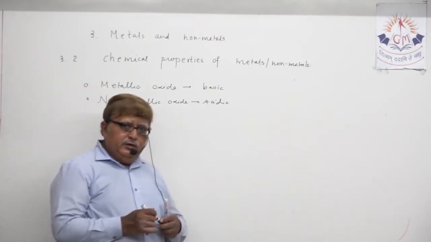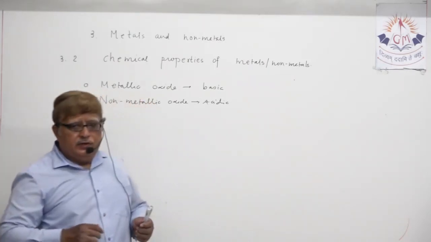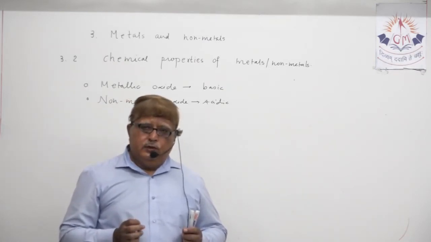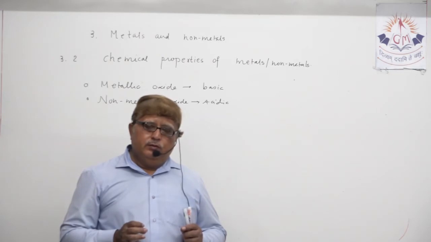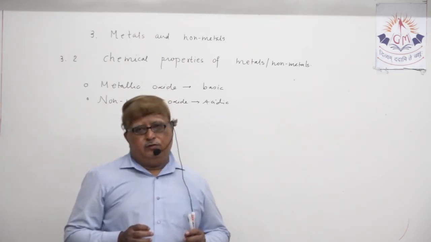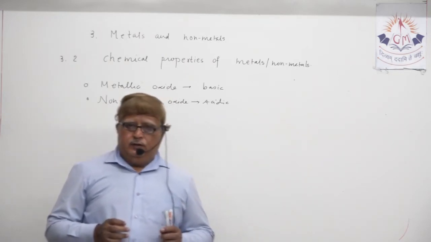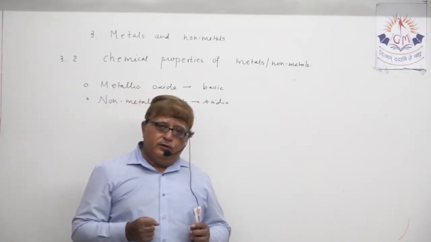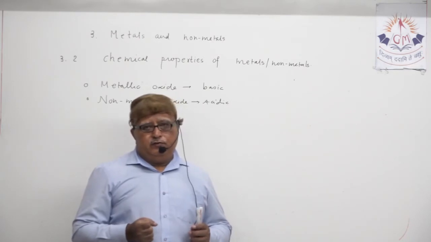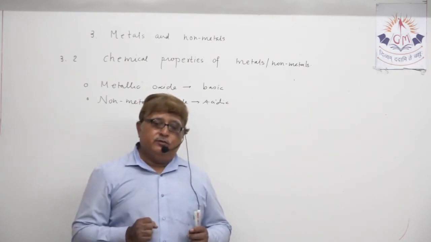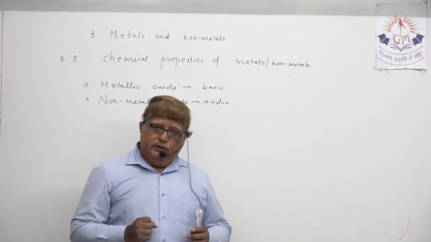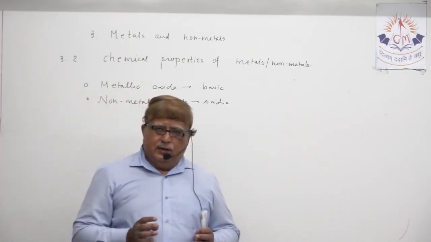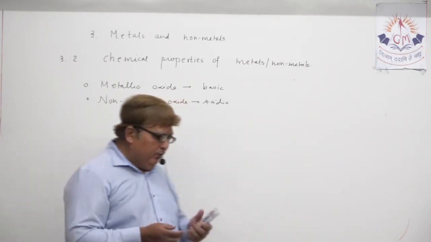But are there some metallic oxides which possess both types of nature? Understand? They possess both types of nature, acidic as well as basic. So yes, there are some, but not all metallic oxides are that type of oxide.